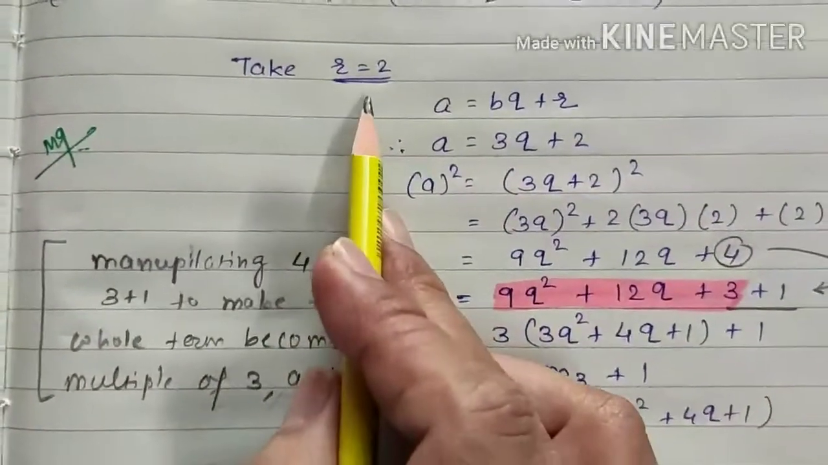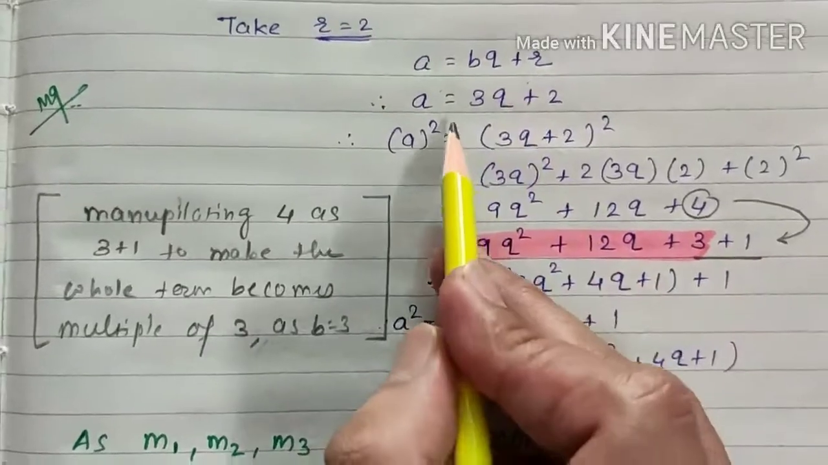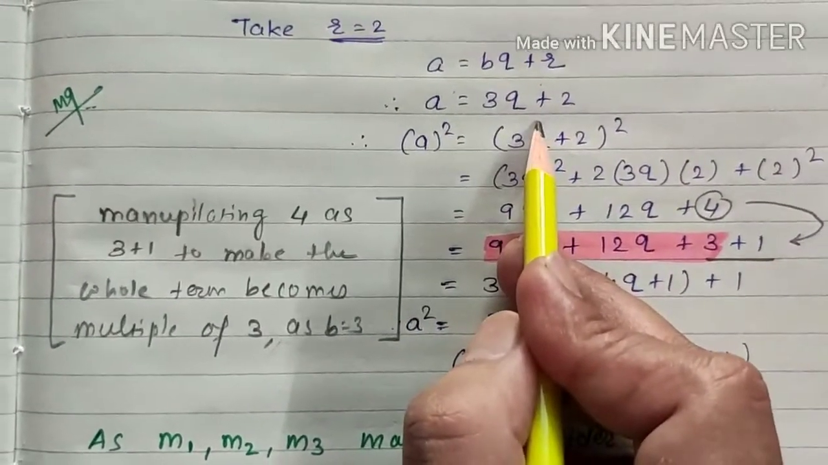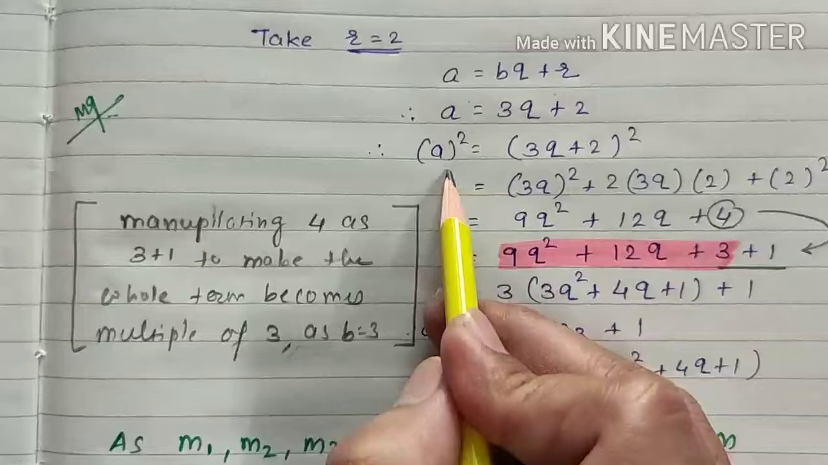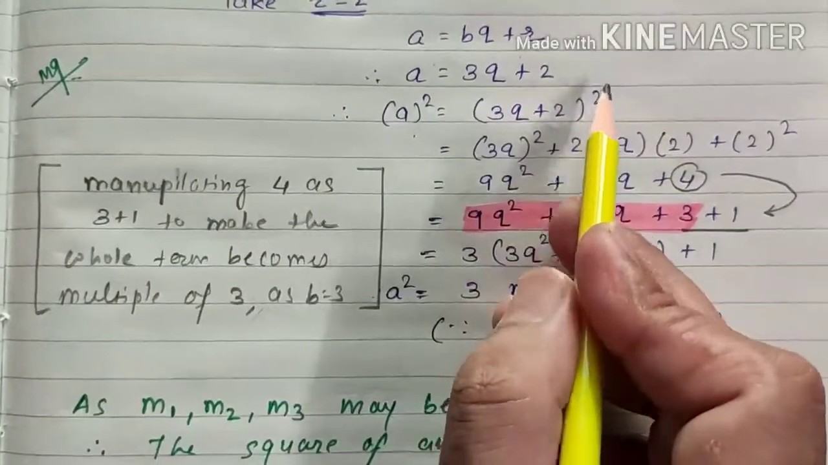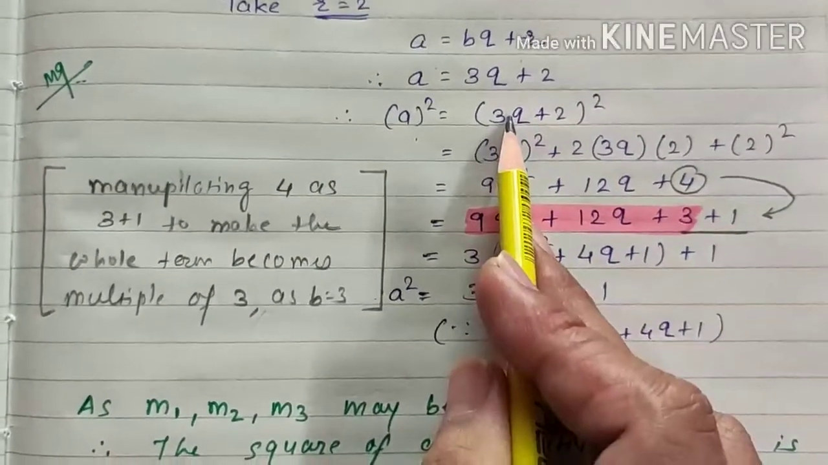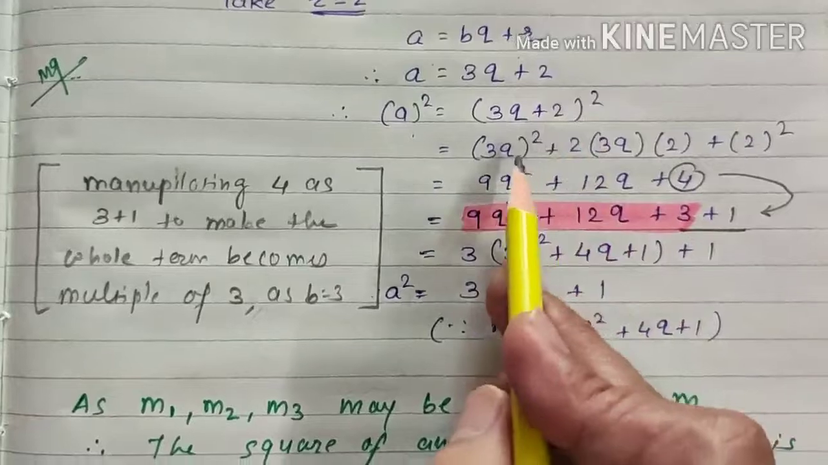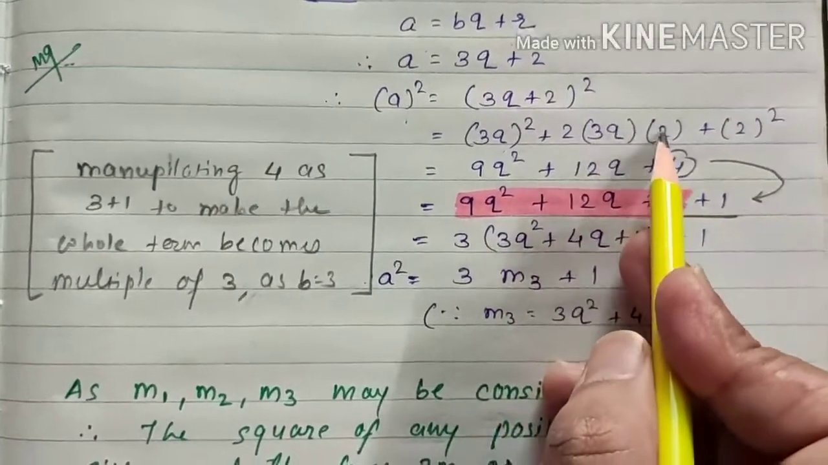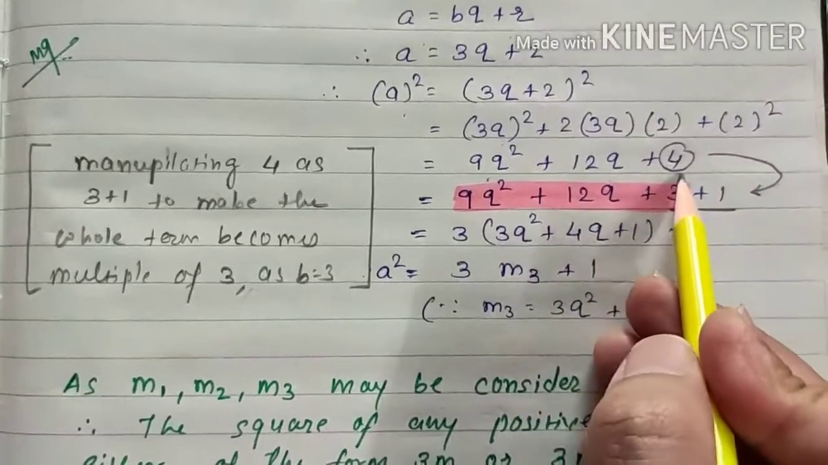Now another one, that is r is equal to 2. The last possible value of r. Again a is equal to bq plus r. So a is equal to 3q plus 2. So a whole square, taking square on both sides because we require square. So a square is equal to 3q plus 2 whole square. Again we can use the formula a plus b whole square, that is a square plus 2 into a into b plus b square. So 9q square plus 12q plus 4.